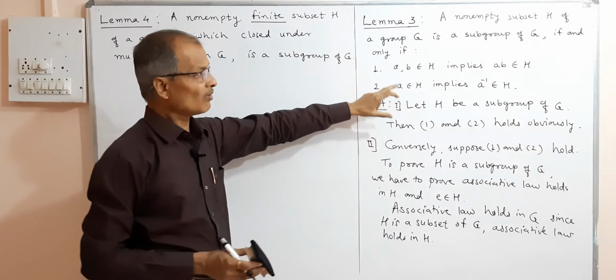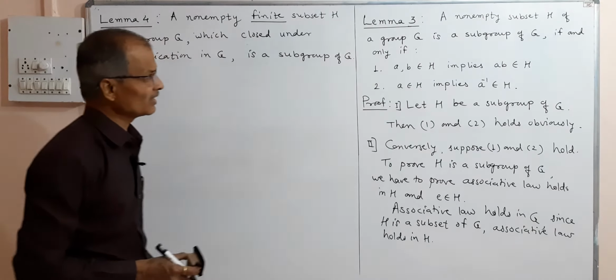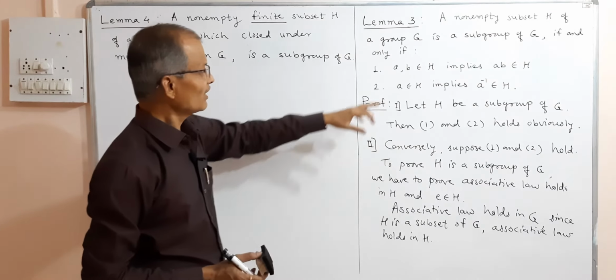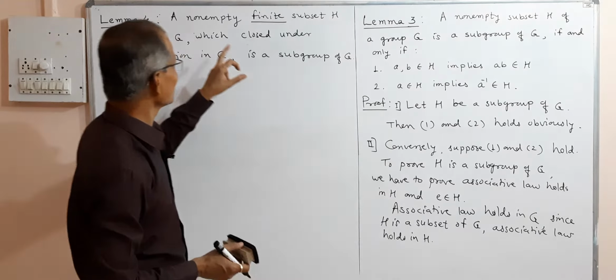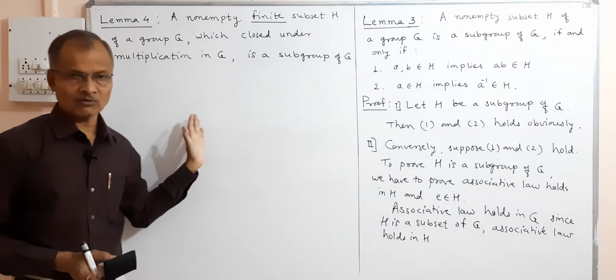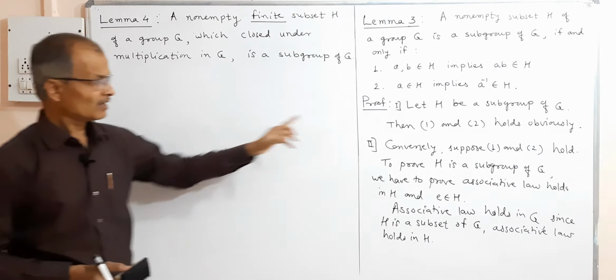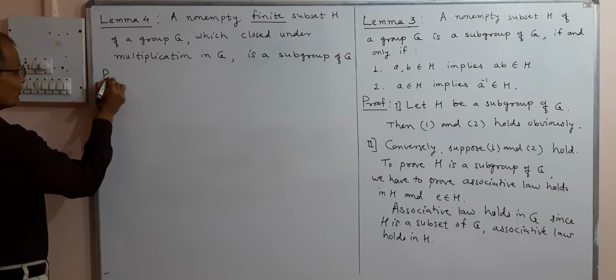And here we have proved a two-way relation. A non-empty subset H of G is a subgroup if and only if these two properties are satisfied. Now the first property is given in the theorem, it is closed under multiplication. What is now required to prove is the existence of inverse. So we shall consider the proof of this.